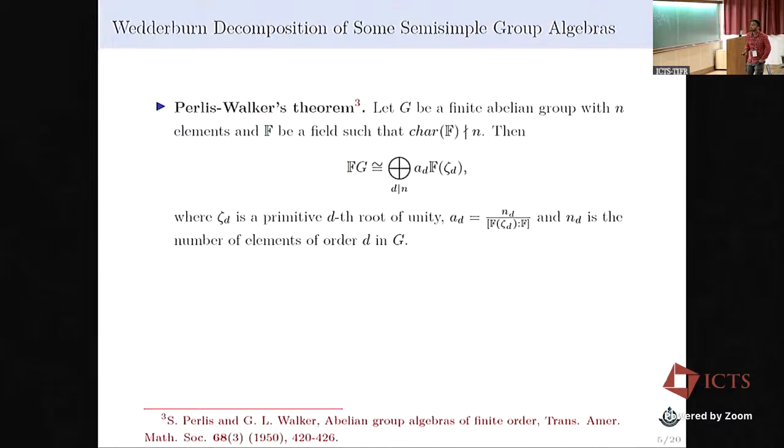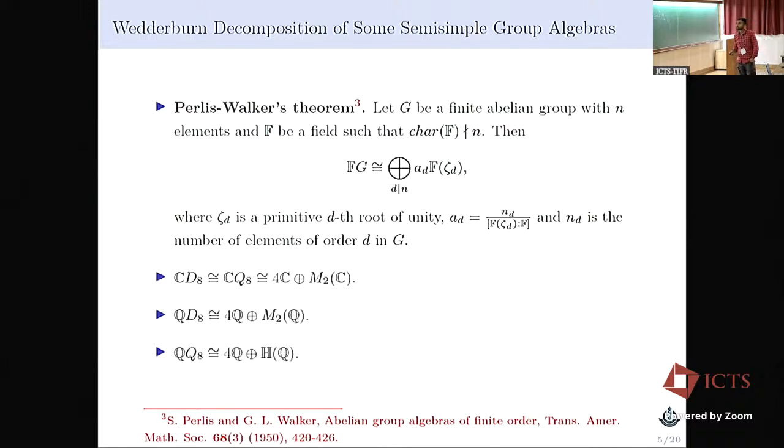For examples, we have illustrated here the Perlis-Walker theorem. It says that if G is a finite abelian group and F is a field such that the characteristic of F does not divide the order of G, then FG is isomorphic to this expression. This is a direct product over d, where d divides the order of G, of F(zeta_d) with multiplicity a_d, where a_d is the number of elements of order d of G divided by the degree of the extension F(zeta_d) over F. More precisely, if you take F equal to Q, then this a_d becomes just the number of cyclic subgroups of G of order d. So of course this is a combinatorial result.